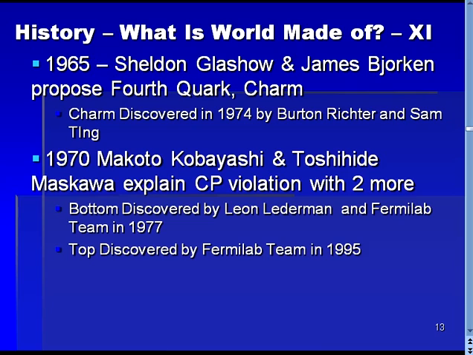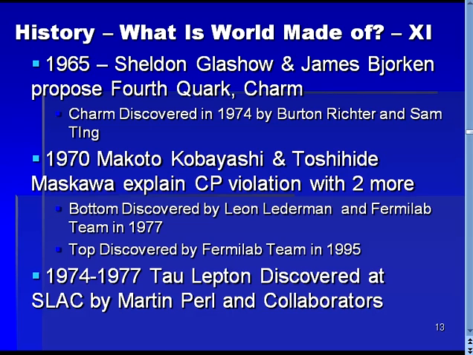and indeed these quarks were discovered by Fermilab researchers. The bottom quark was discovered in 1977, and the top in 1995. Also, over the period between 1974 and 1977, a new lepton, the tau, was discovered at SLAC by a team of collaborators.